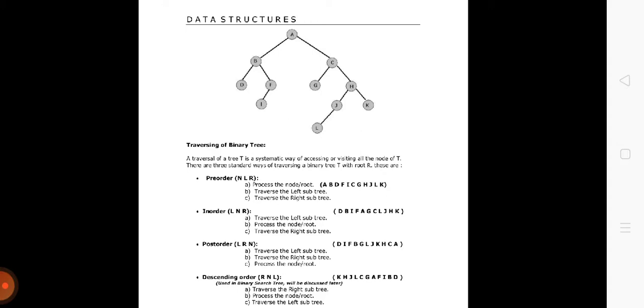So they were linear data structure. Now how non-linear data structures are traversed, यानी ट्री को हम कैसे traverse कर सकते हैं, how we can access the nodes of a tree whenever it is required.